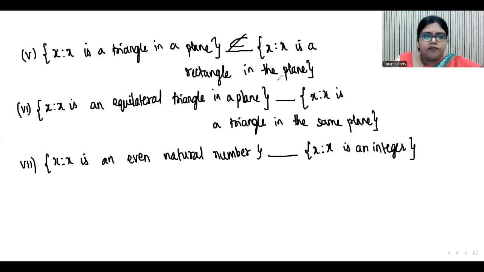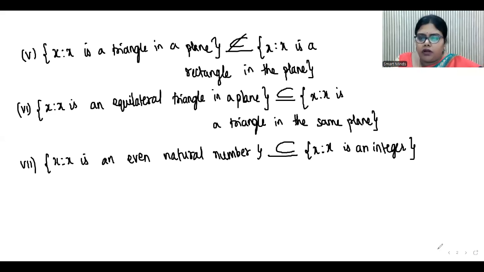Then sixth bit, equilateral triangle and over here triangle. So all equilateral triangles are after all triangles only, right? So this is a subset. Then {X such that X is an even natural number}. So even natural numbers are 2, 4, 6, 8 and so on. And integers are all negative numbers, positive numbers and 0. So this is a subset, because all the even natural numbers are after all integers. Got it?